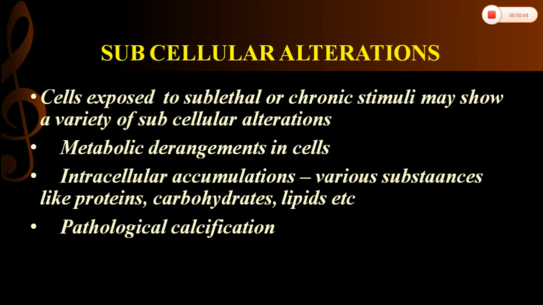So coming to this topic proper, that is subcellular alterations. What is subcellular alteration? If a cell is exposed to sublethal or chronic stimuli, it will show some changes. These changes are nothing but the subcellular alterations. That means the changes occur inside the cell in various organelles, and they can also manifest as metabolic derangements in the cell, or show intracellular accumulations. For example, accumulation of proteins, carbohydrates, lipids, pigments, etc. in excess amounts. Last one is pathological calcification.